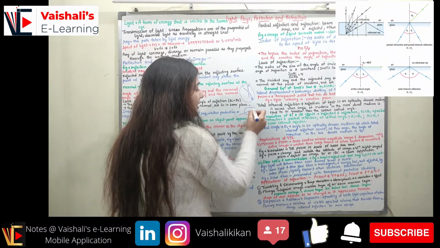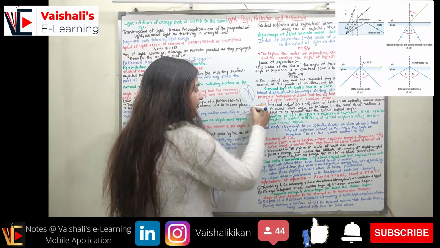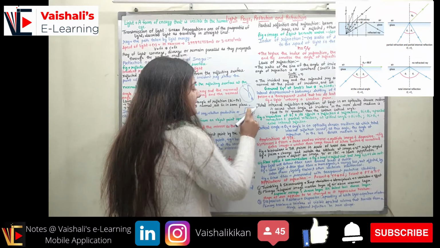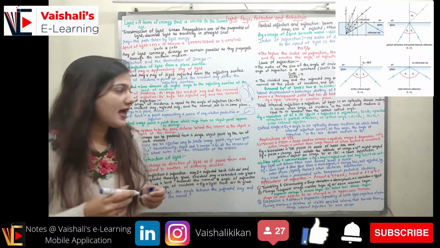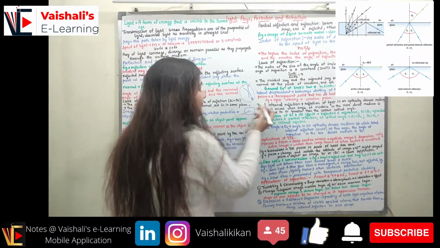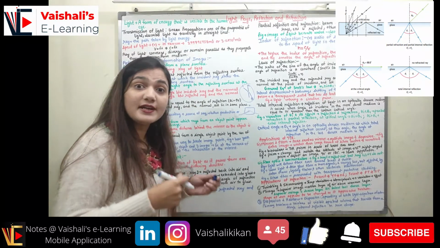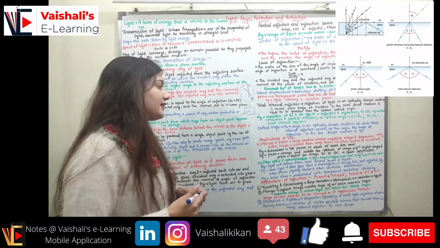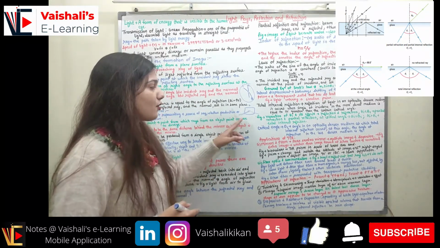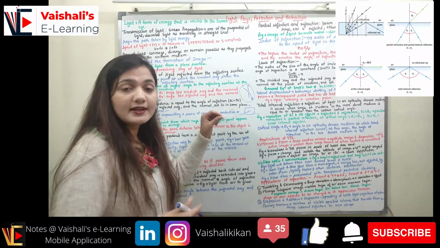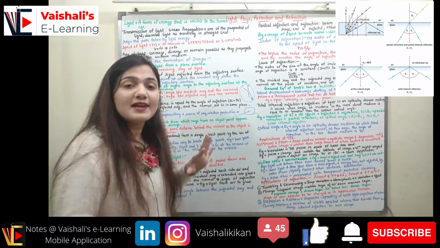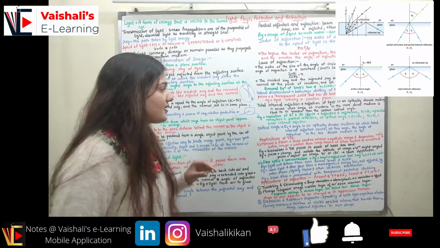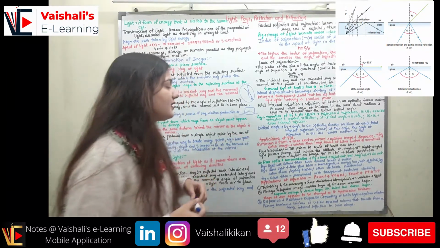So in the glass, what will happen? Light will refract. But now we have a certain angle of incidence such that this light will reflect back. At this angle of incidence, refraction will not happen at the glass, but reflection will happen. An angle greater than the critical angle gives this, and this phenomenon where light is reflecting from the glass surface is called total internal reflection. You can see the figure.